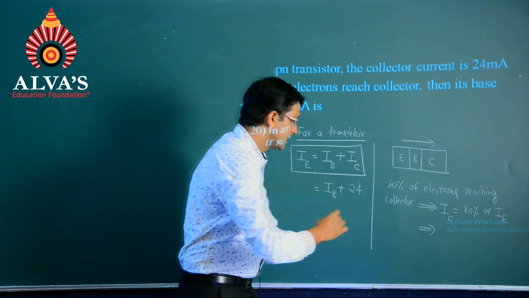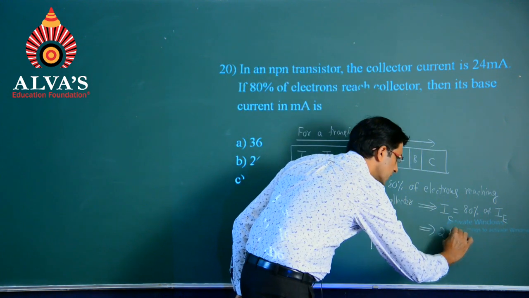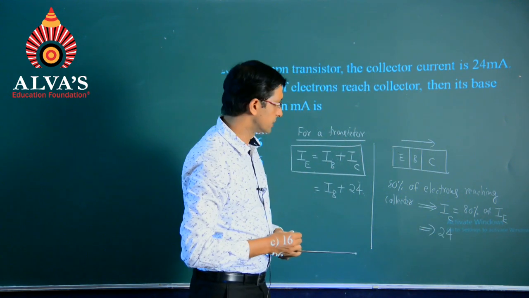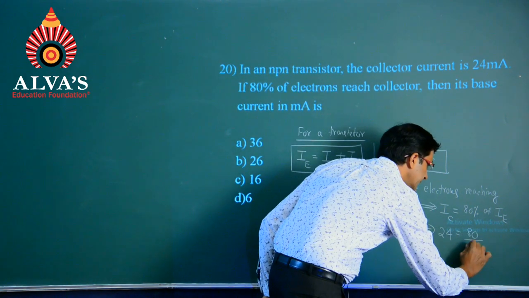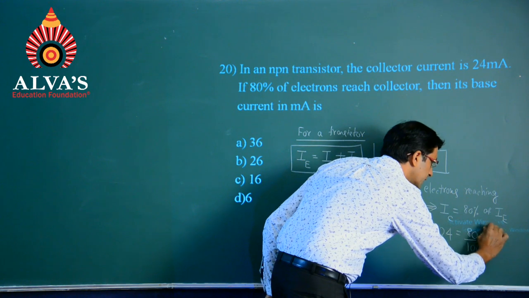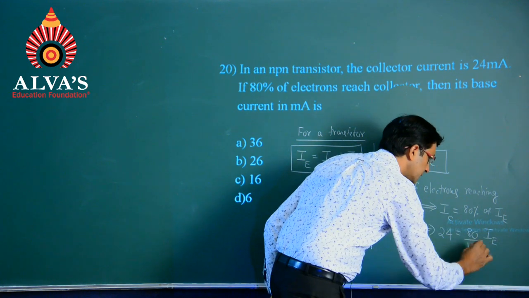IC was given to us with 24 milliampere. 80% represents 80 by 100 times IE.